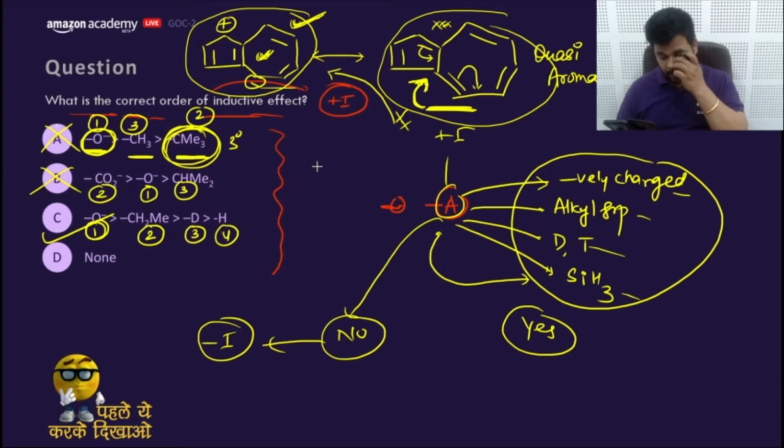That's why it behaves as polar. The direction of dipole moment is from positive to negative, from the smaller ring to the larger ring.